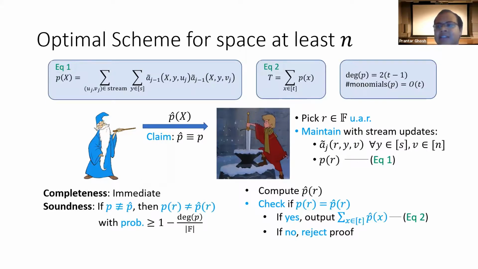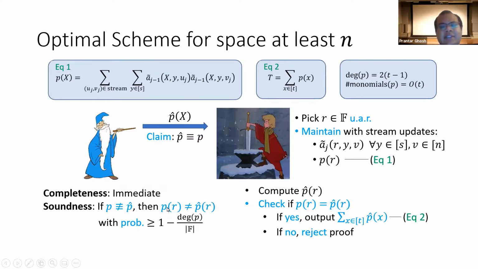Now for correctness, note that completeness is immediate, since if the prover is honest, then simply by the math we always output the correct answer. But for soundness, we may incur an error when P was actually not equal to P hat, but this check had passed. So we know that if P is not equal to P hat, then P of R will not be equal to P hat of R with probability at least 1 minus degree of P over mod F. This is the univariate version of the Schwartz-Zippel lemma.